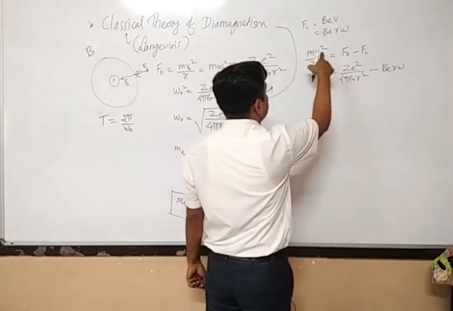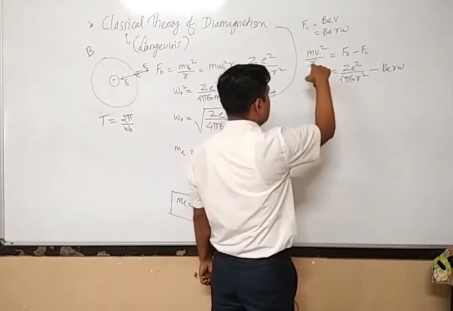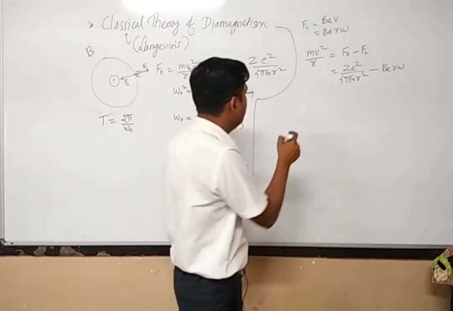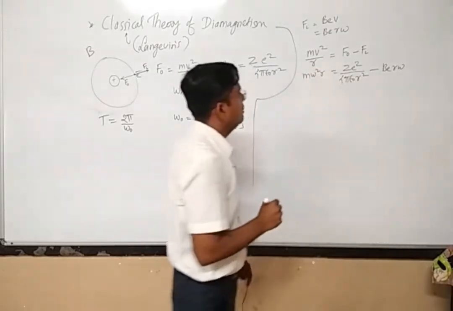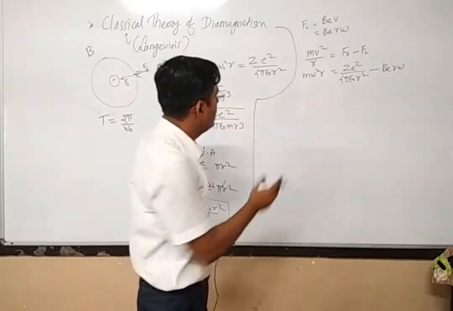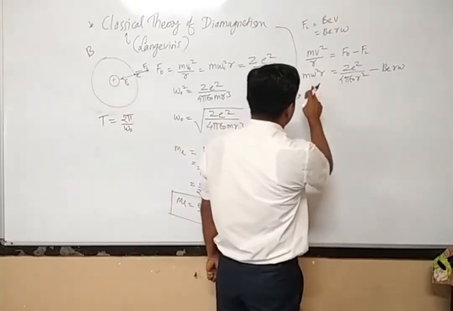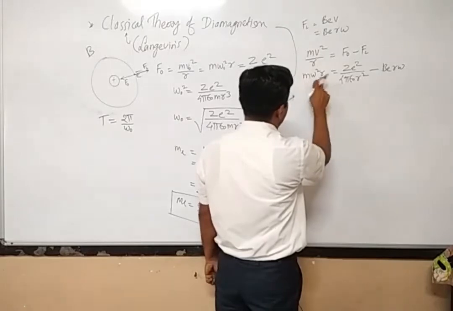What about this mv square divided by r? I can rewrite this equation in terms of omega. So it is m omega square into r. Let us solve this equation. Let us divide this equation by m into r.